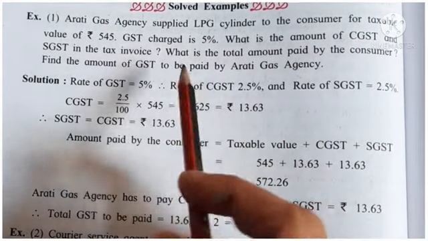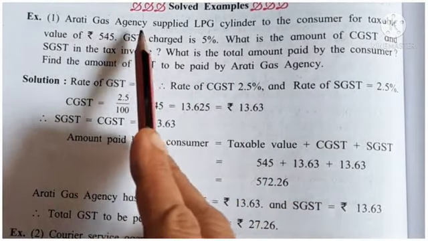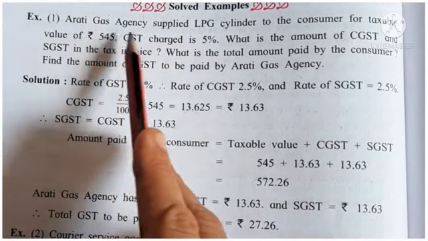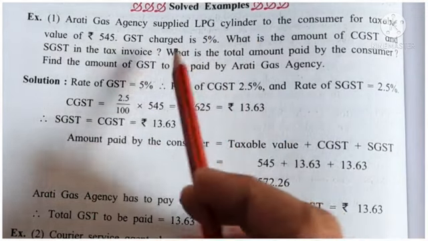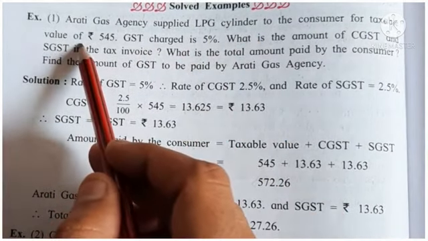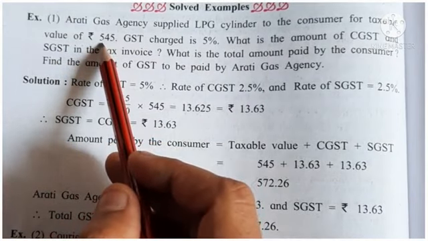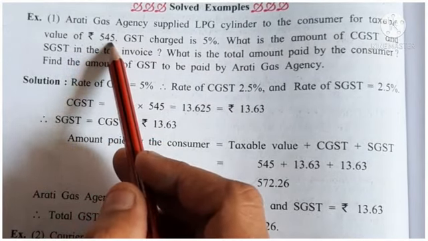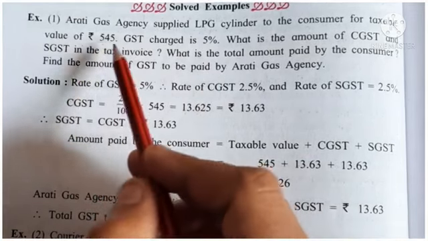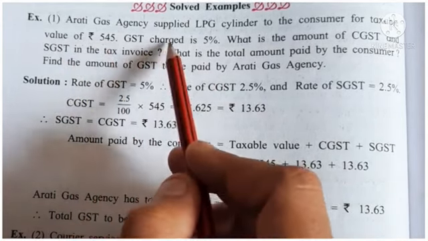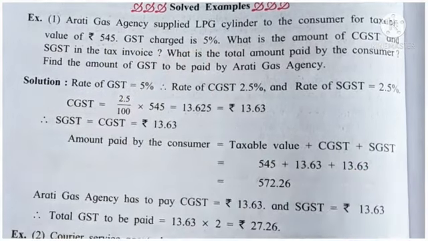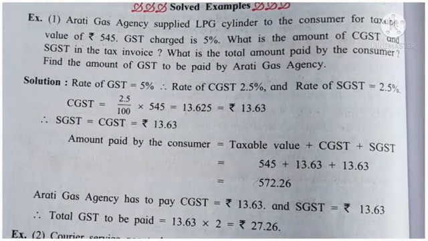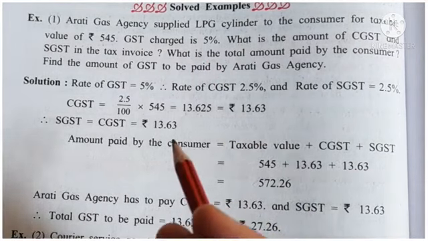Okay, you understand the question meaning? Here, what is the supplier name? Aarti Gas Agency, which supplies LPG cylinder to consumers. And here we have given taxable value. The taxable value of LPG cylinder is rupees 545. And on this taxable value, GST is charged. What is the rate of GST? 5%. We just saw the chart of the GST rate. In that, 5% GST is given on LPG cylinder. Okay.